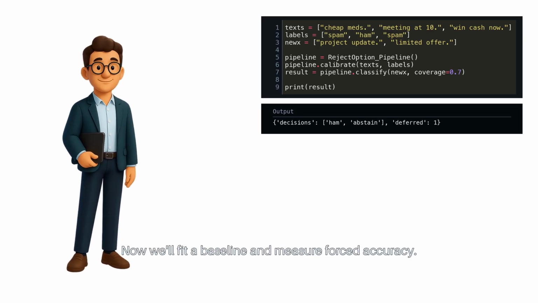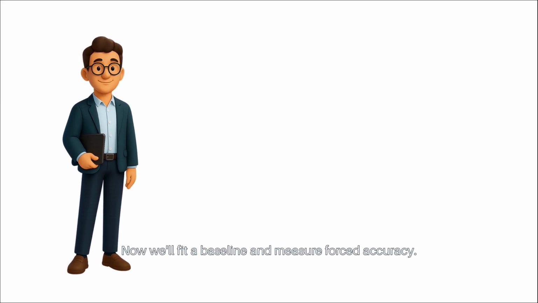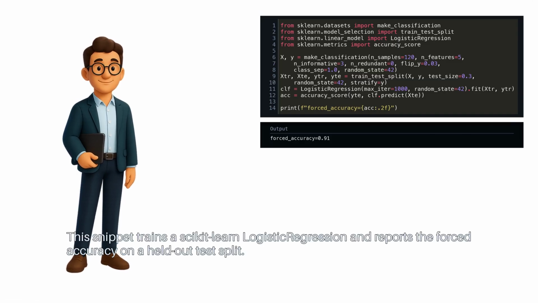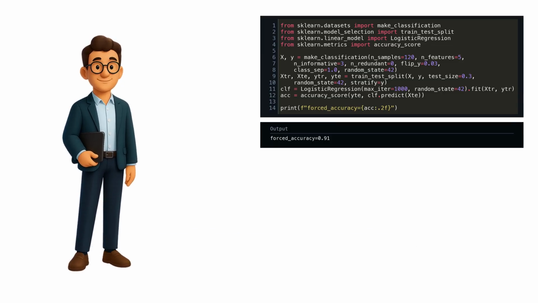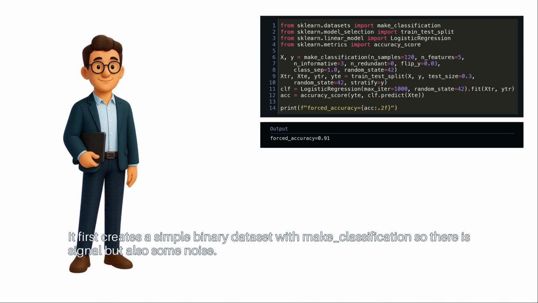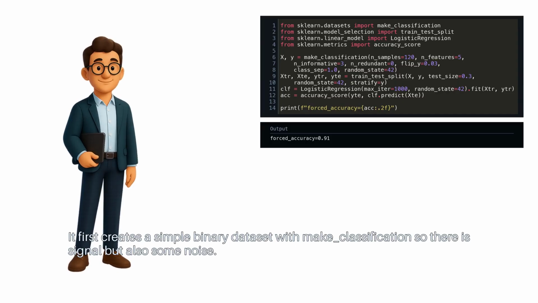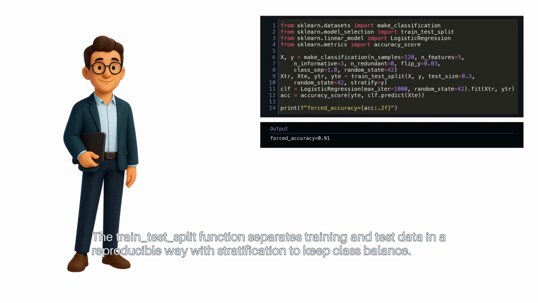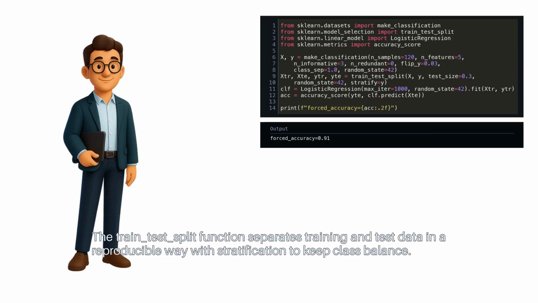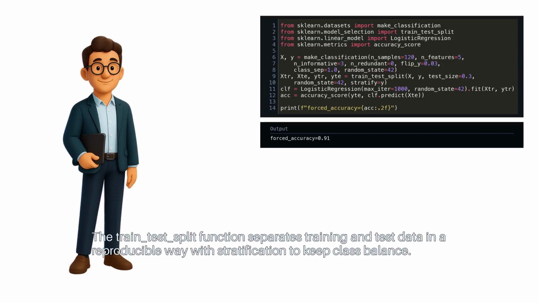Now we'll fit a baseline and measure forced accuracy. This snippet trains a scikit-learn logistic regression and reports the forced accuracy on a held-out test split. It first creates a simple binary dataset with make_classification, so there is signal, but also some noise. The train_test_split function separates training and test data in a reproducible way with stratification to keep class balance.